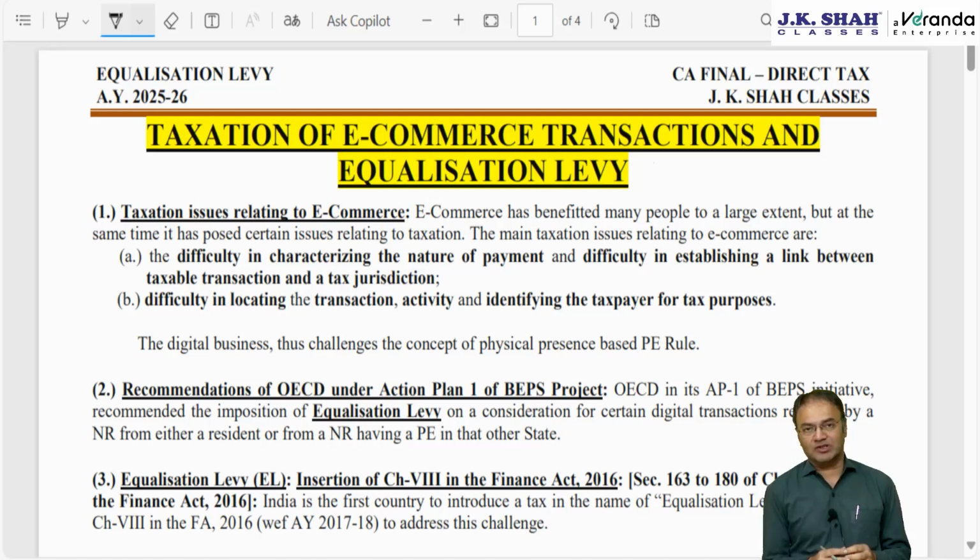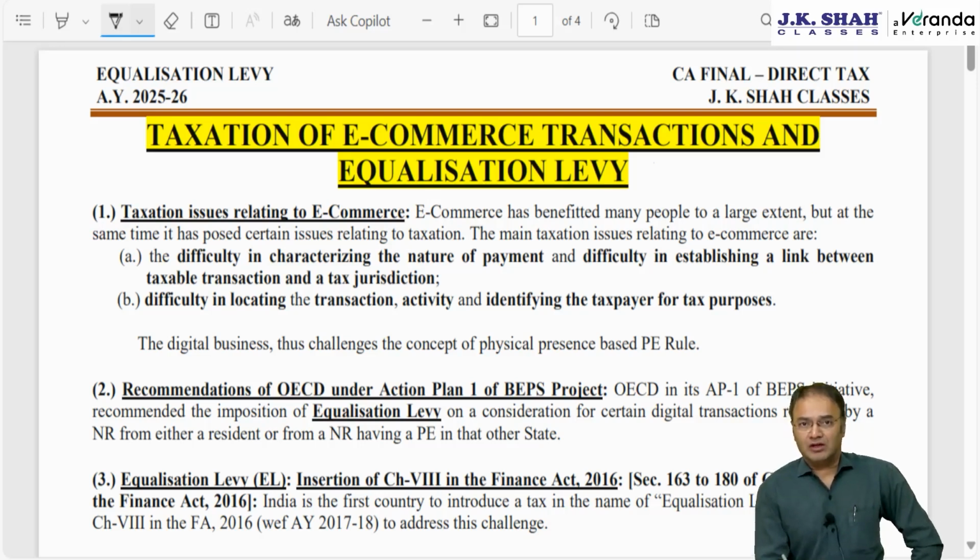Today we will be revising the Equalization Levy chapter, a chapter introduced by Shri Arun Jaitley ji, our ex-finance minister, rather late Shri Arun Jaitley ji. This chapter is for CA Final Paper 4, Direct Tax and International Taxation.